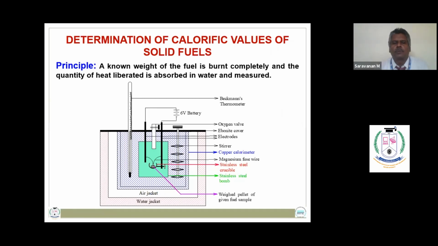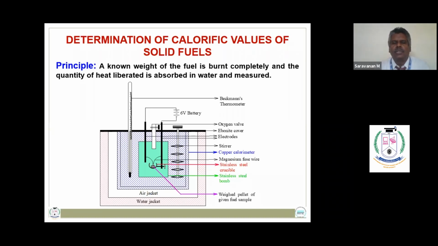The copper calorimeter is provided with a Beckman thermometer to measure the temperature with an accuracy of 0.001 degrees Celsius, and a mechanical stirrer to maintain uniform temperature. A stainless steel crucible is used to hold the sample, and a magnesium fuse wire is used to ignite the fuel sample.